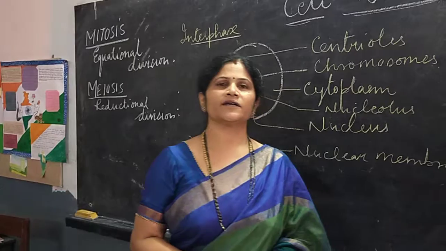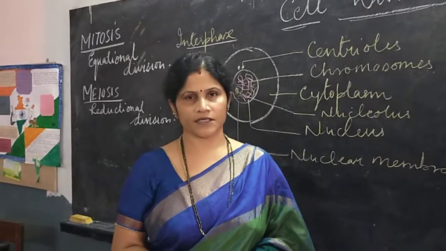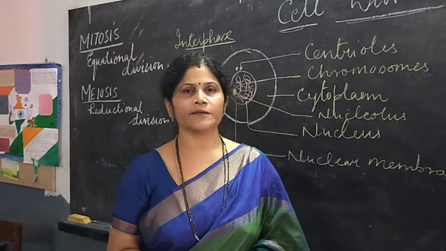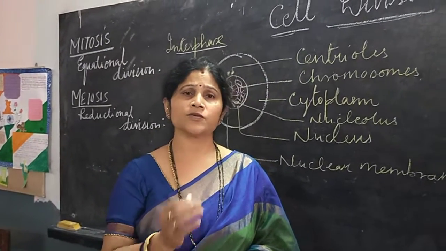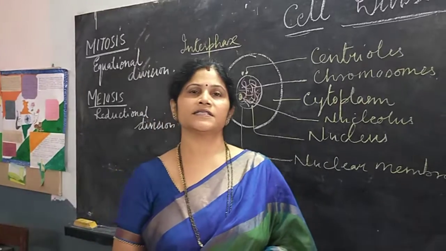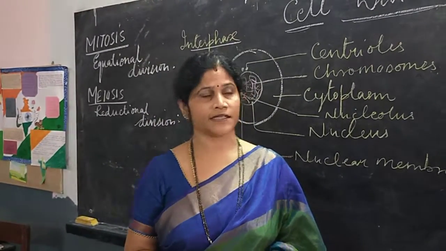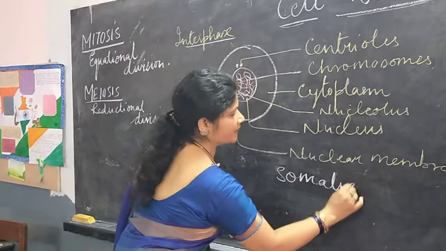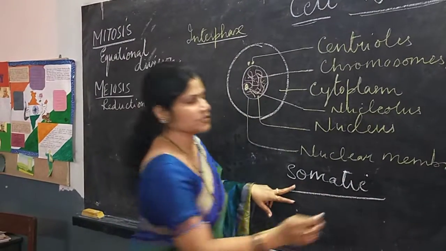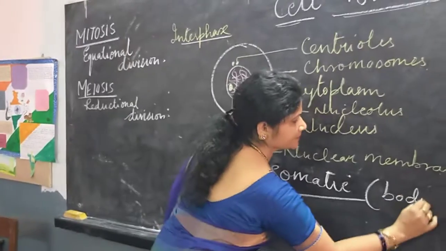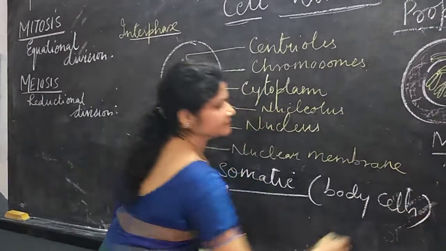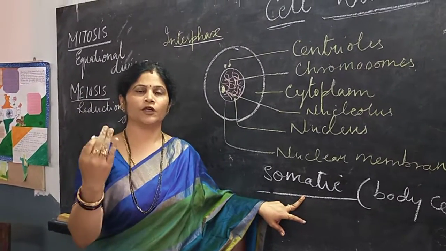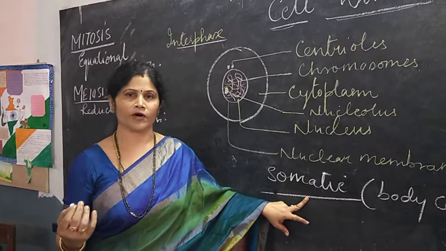We are going to start with the first chapter, that is cell division. In our body there are different types of cells, but the cells which undergo division are cell division. One is somatic cells, which we call somatic cell division. Somatic cells, which are also called our body cells, are where cell division occurs. These cells help us in growth and repair of our body parts.